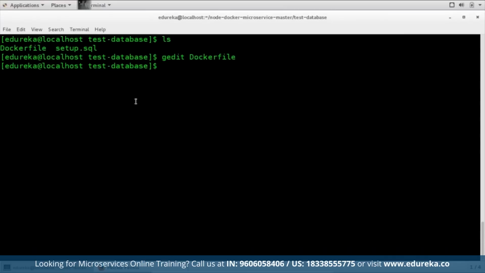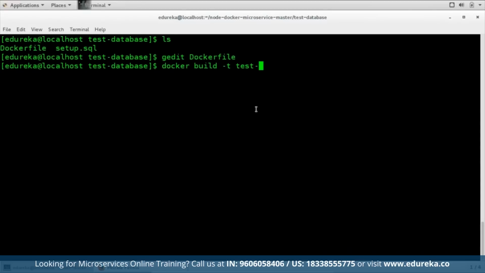That was pretty basic, guys, writing a Dockerfile. Now, once we have written these Dockerfiles, we can make use of a command called docker build -t test database. This command, docker build -t test database, will actually build a new image from the Dockerfile that you can see over here. So it will build a new image from that particular Dockerfile.